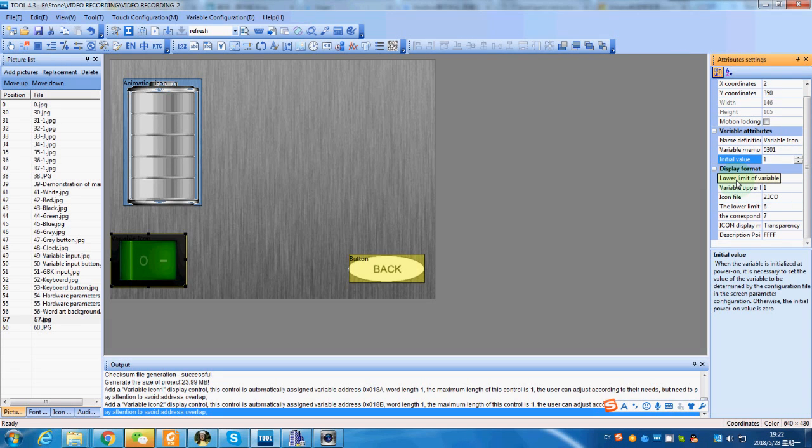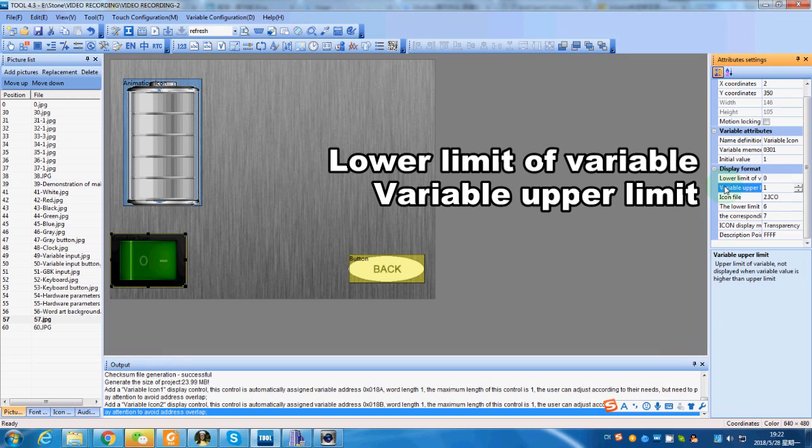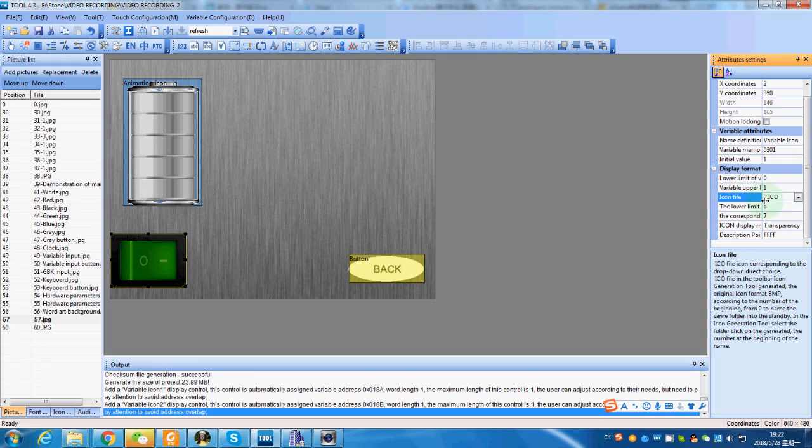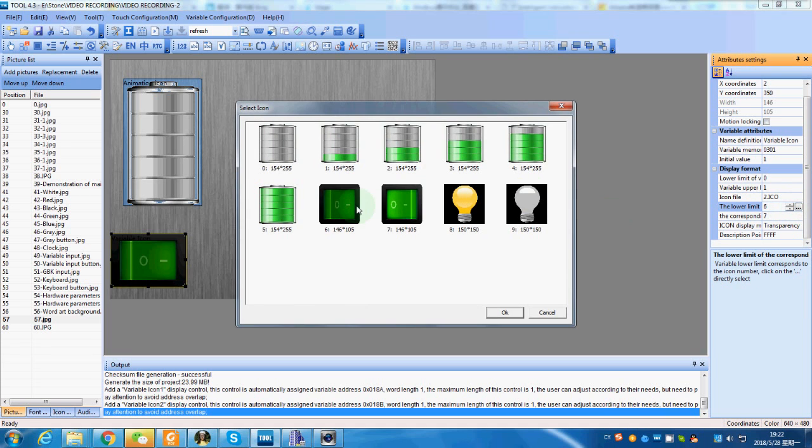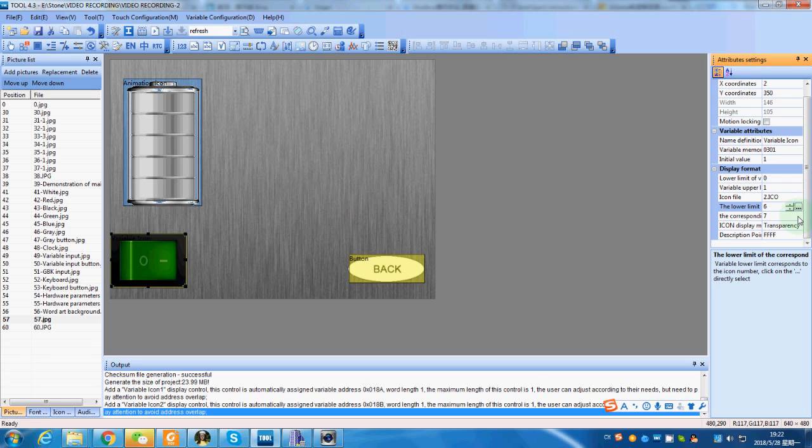There are 2 stages we need for a switch, on or off. So we shall set the value range 0 to 1. Choose the icon file and select. The icon will be switched between number 6 and number 7.